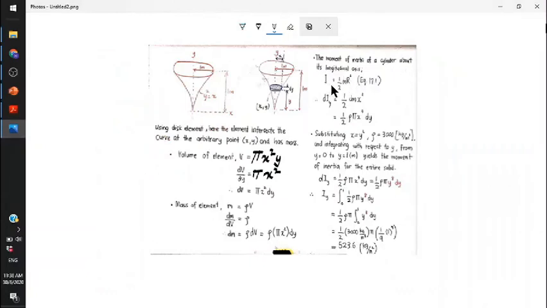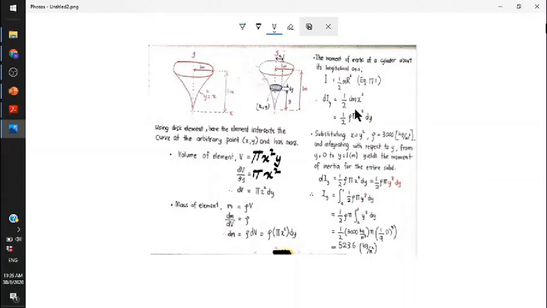Just use the same equation. Then we do the differentiation process. dIy equal to 1 over 2 m becomes dm, r becomes x squared. Just replace the terms. Then you will get 1 over 2 rho pi x to the power of 4 times dy.